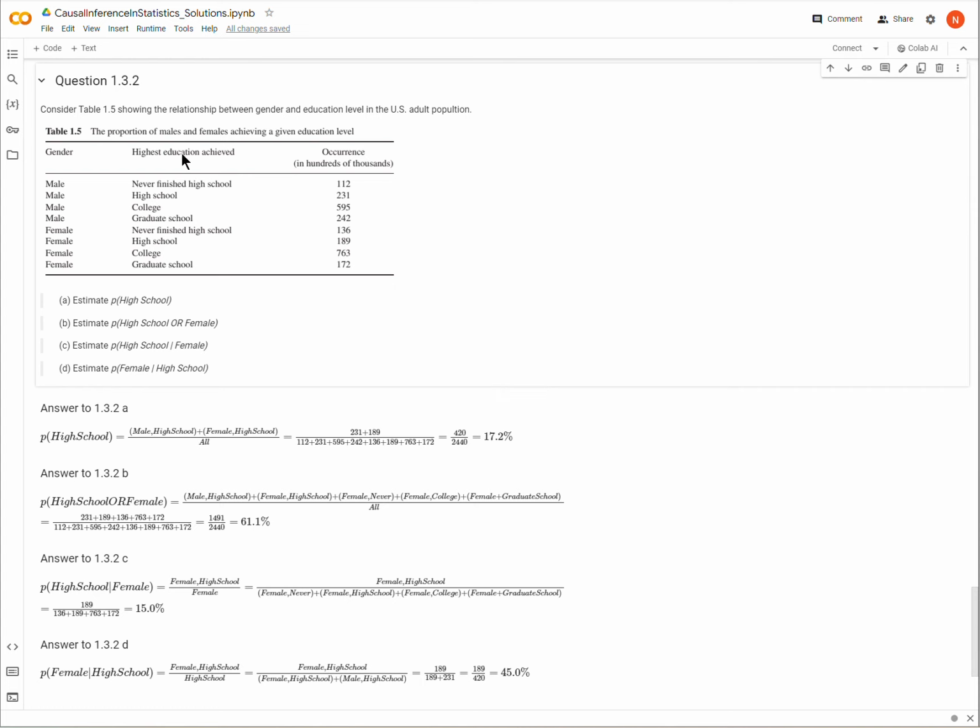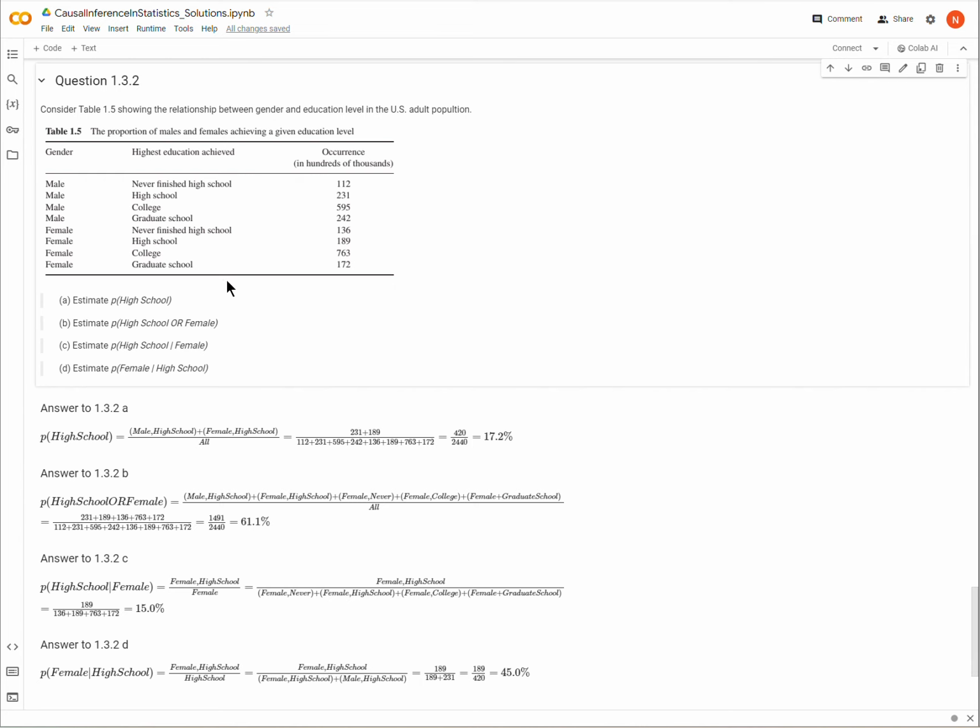So what is this table? This table gives us some data, and it must have a sample. There are 2,440 individuals that were sampled. I get that by adding this entire column up. And at least two things were collected about them: whether they were male or female, and the highest education that they achieved, whether they didn't finish high school, finished high school but didn't finish college, finished college but didn't go on to graduate school, or finished graduate school.